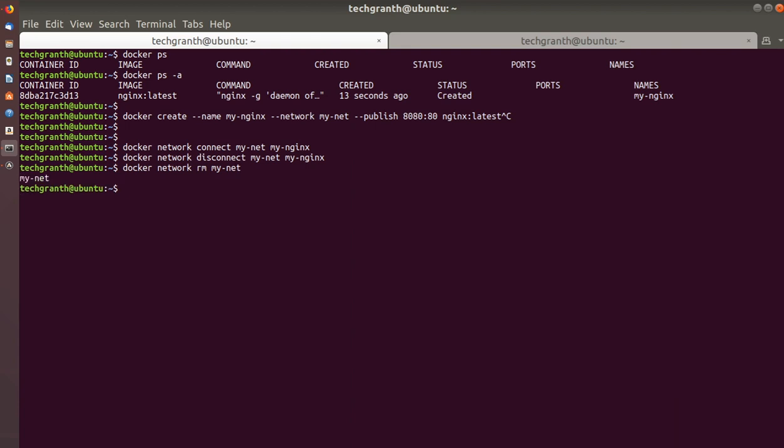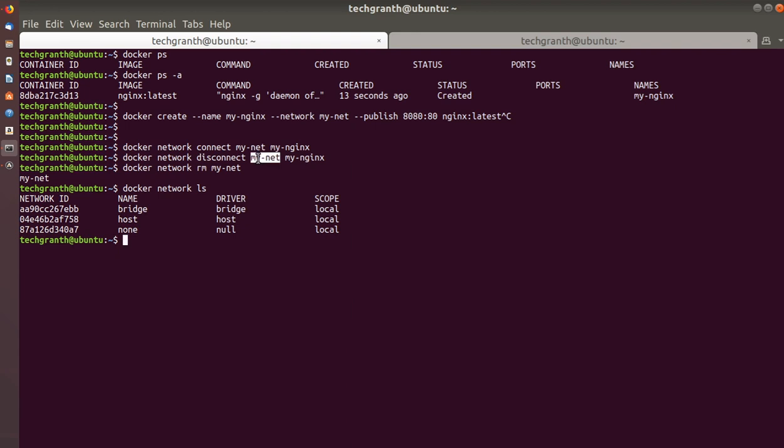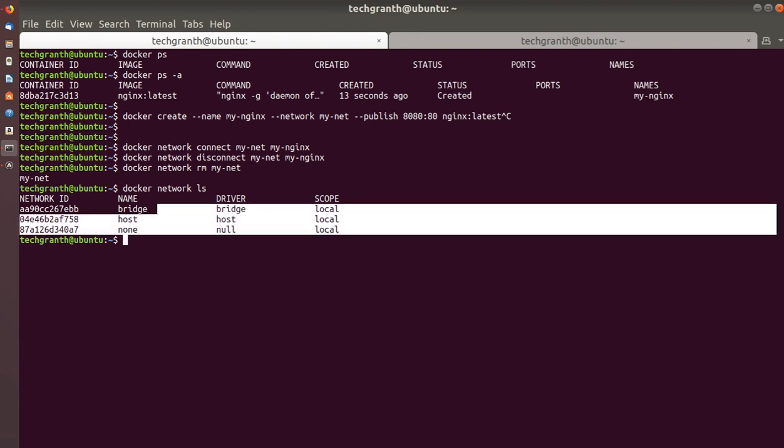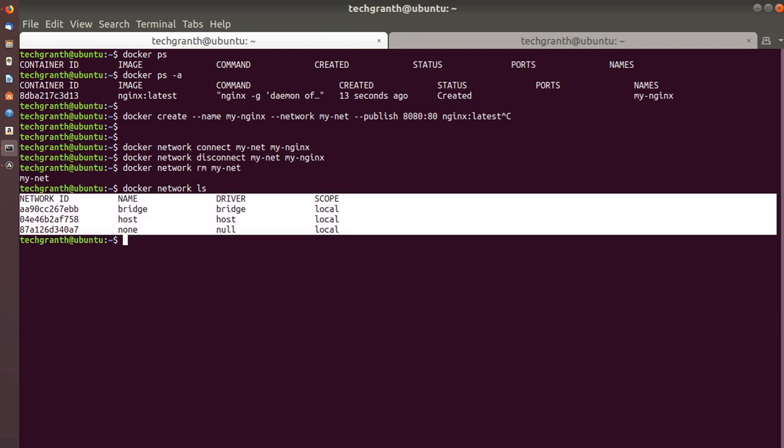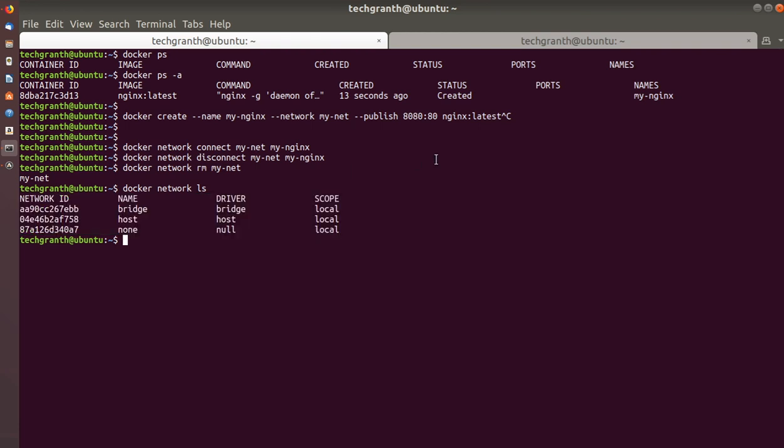So like this, if we check docker network ls, you can see that the network which we created earlier and removed now is not available in the list of networks. So that was all about the bridge network.